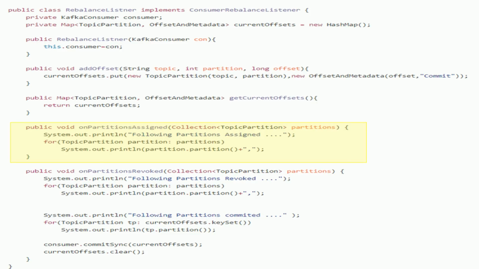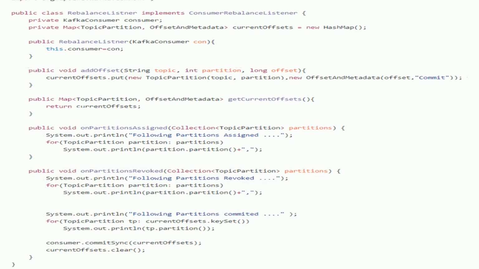We don't have anything else to be done in this method. The onPartitions_revoked method will also print the list of partitions that are going away. Then it will commit and reset the list. That's it. Now it's time to execute the example and show you the effect of rebalancing.